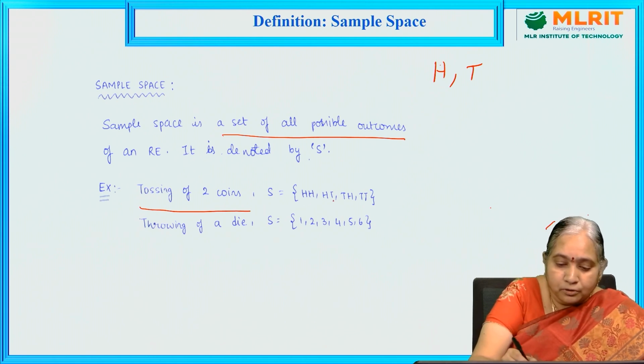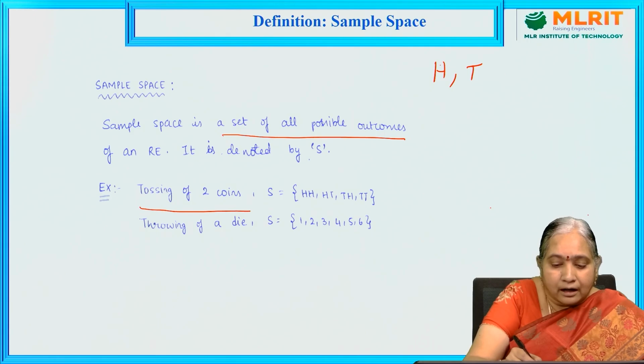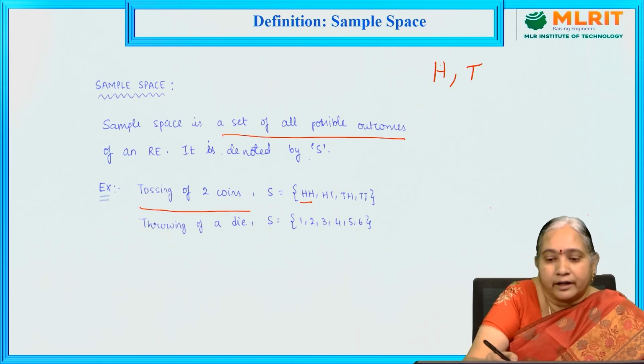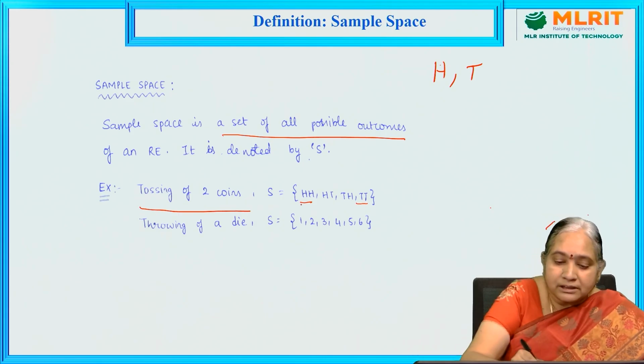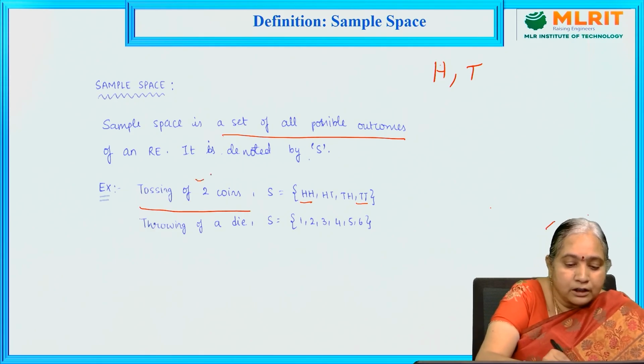On one coin head may appear, on the second coin tail may appear. Sometimes on both coins head appears. Sometimes no head appears on either coin, that is, on both coins tail appears. So these are all possible outcomes when tossing two coins.